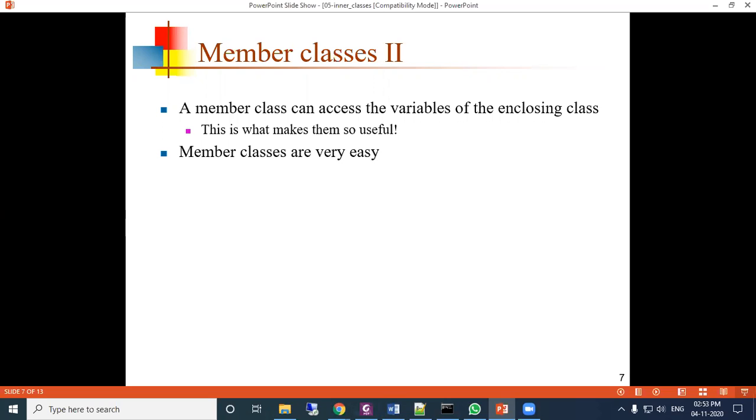So member classes are very easy. Declare them where you would declare a field or a method. Inside the class, like a field or method, you can define a member class.